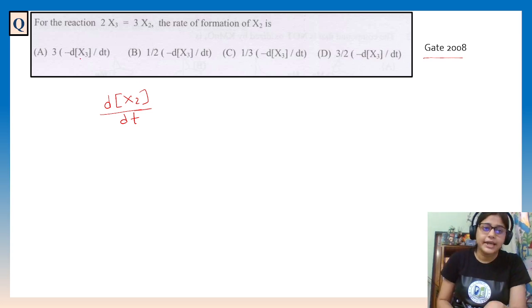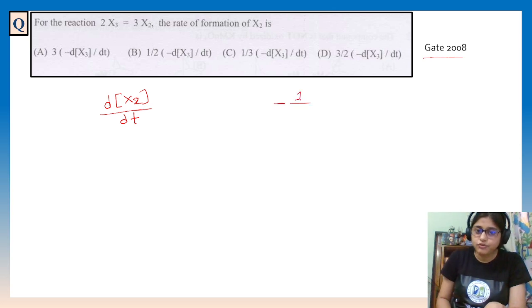But in the options, you have seen the answer is with respect to X3. So we have to convert it. For that purpose, we have to write the overall rate expression. So how can we write?